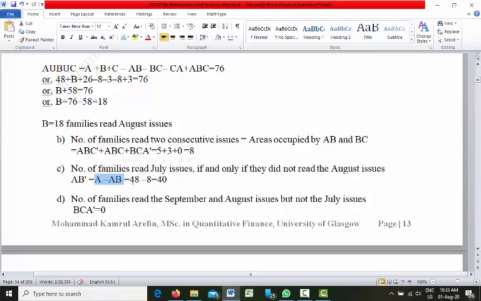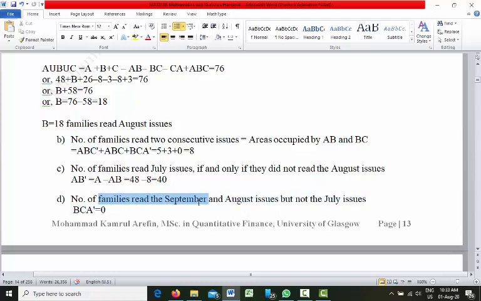We know A from question 48, and AB we know from question 8. So the answer is 40. So the number of families who rate July issues if and only if they did not rate the August issue is AB prime, which is 40.